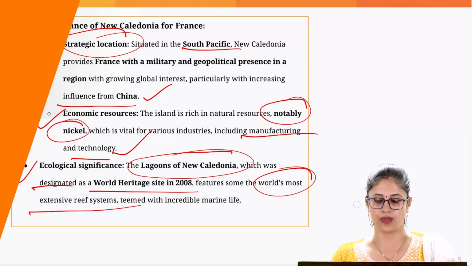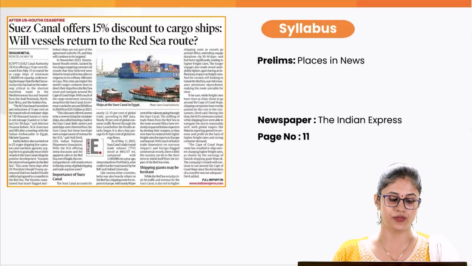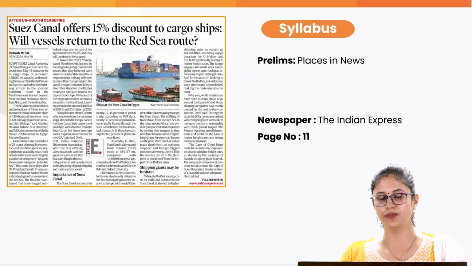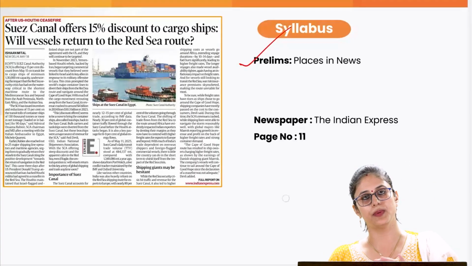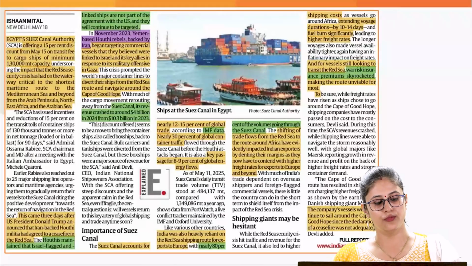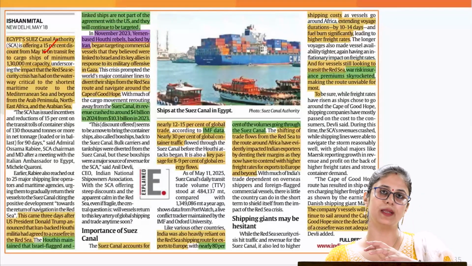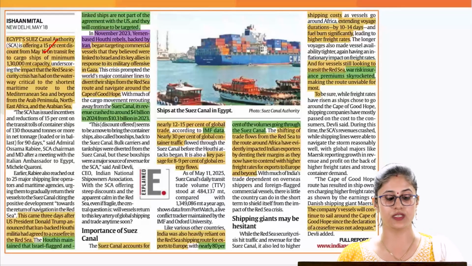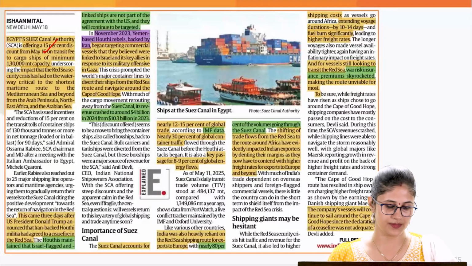Let's move on to the next one. Recently the Suez Canal Authority has offered a 15% discount on the transit fee for cargo ships passing through the Red Sea route. This topic is relevant from an exam perspective. This discount would come into force from 15th May, and would be applicable for cargo ships which have a minimum capacity of 1,30,000 metric tons.